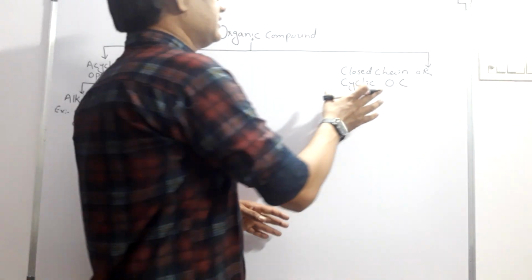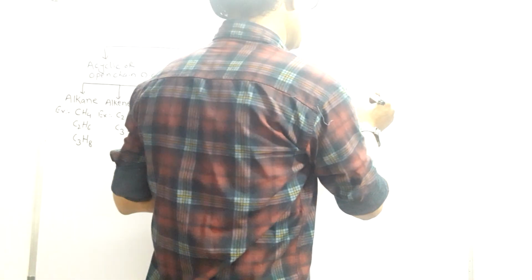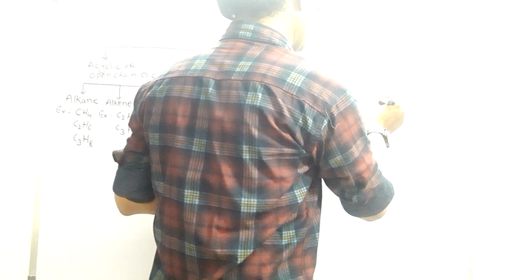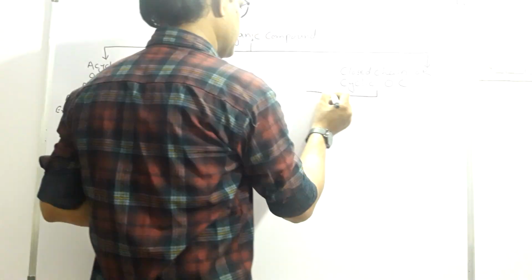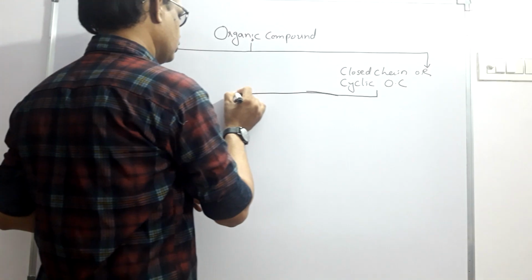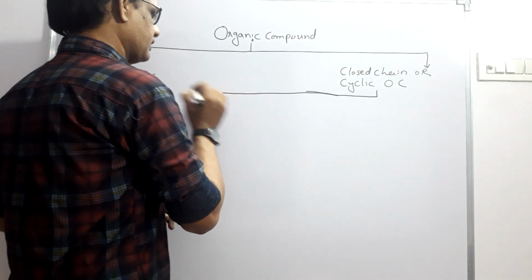Then another type of organic compound is closed chain or cyclic. These closed chain or cyclic organic compounds are further classified into two types.